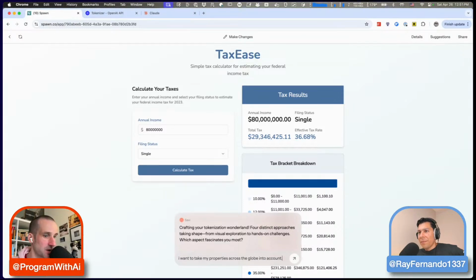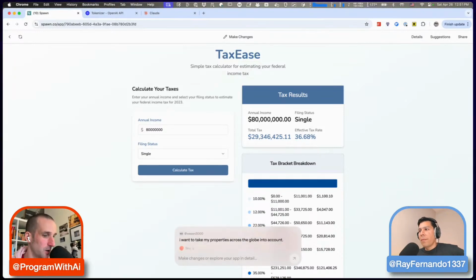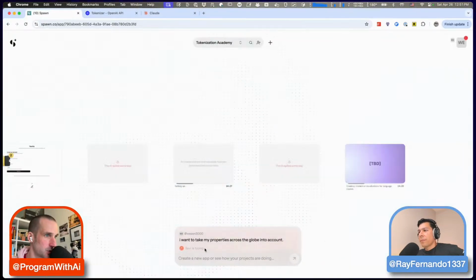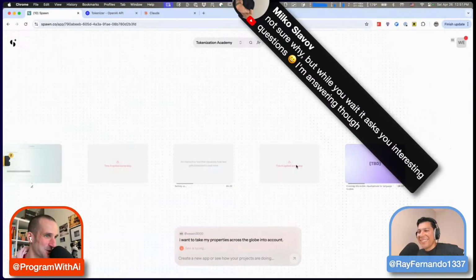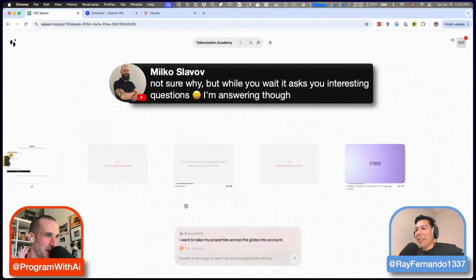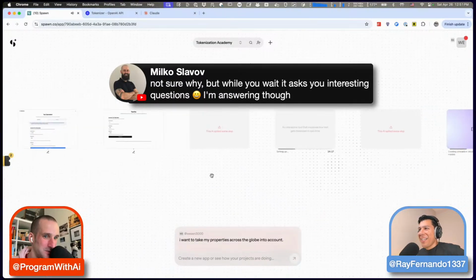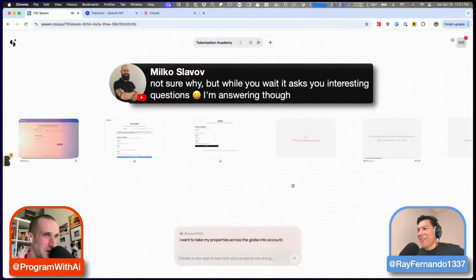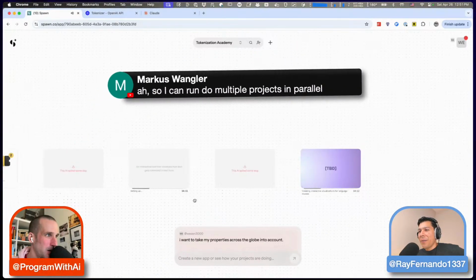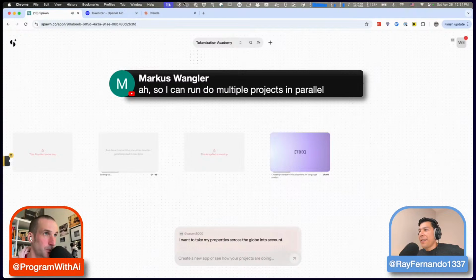This is not an innocent prompt, because I'm starting to think, will it look up all the legislation around it? Especially since it's international legislation, it's going to be a little more complex, probably out of the training corpus. So I'm curious to see what it does here. I'm going to wait to see what it answers before I switch tabs, just to not break things. This AI spilled some slop. That's fun. It did that for two of them. While you wait, it asks you interesting questions. Oh, that's cool. I'm going to make a new project and we're going to try to do that. So I can also run multiple projects in parallel. Yes, totally.